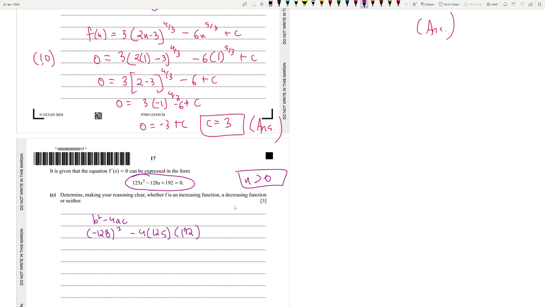Minus 128 whole squared minus 4 into 125 into 192. It's minus 79616. So you can write, since b squared minus 4ac is less than 0, what does that indicate?